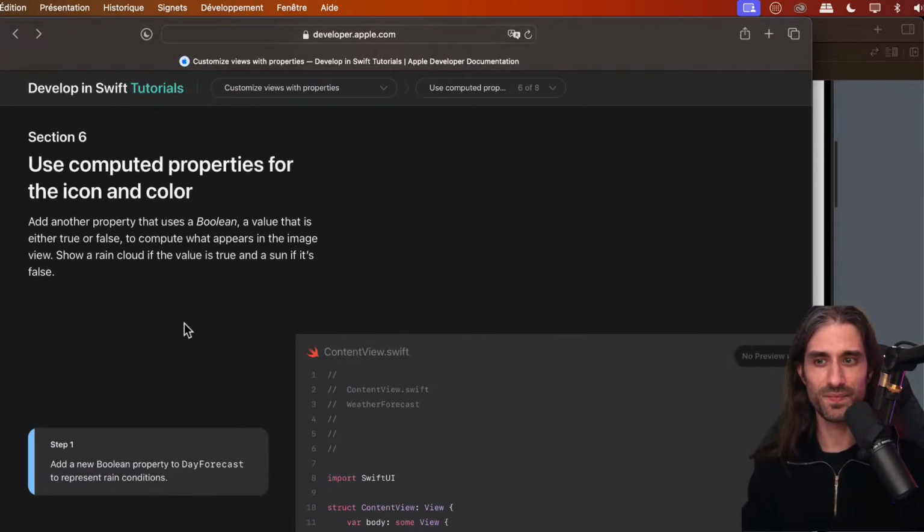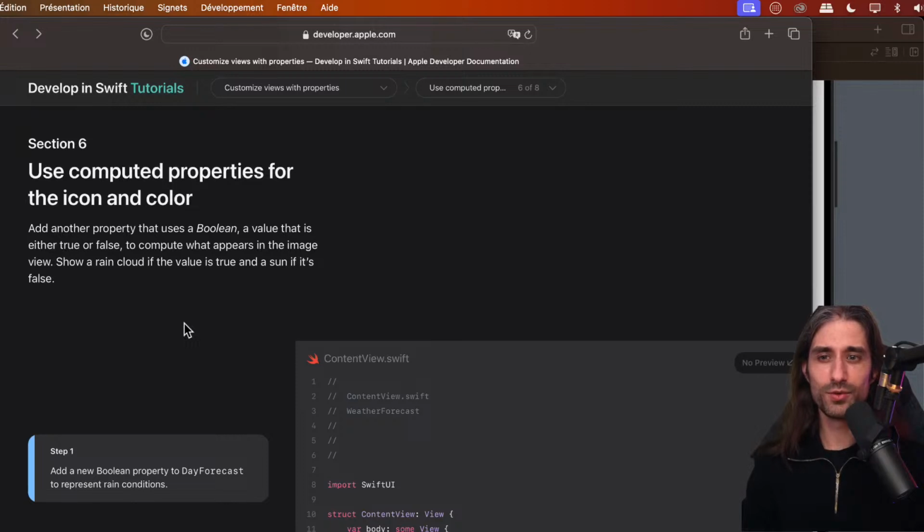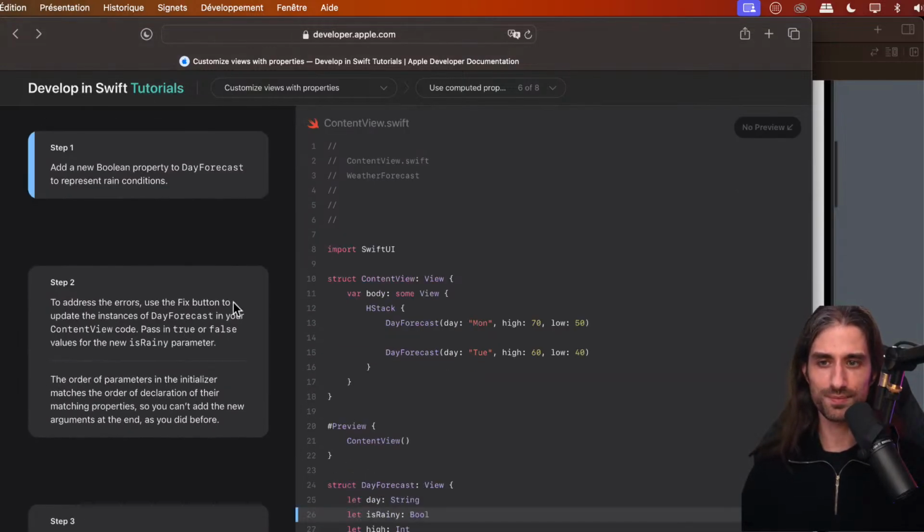suggested this. All right. Then we'll use computed properties for the icon and the color. So we're going to add another property that uses a boolean, a value that is either true or false, to compute what appears in the image view. We show a rain cloud if the value is true and the sun if it's false. So we are in a world where the weather can be either super sunny or super rainy. It's simplified, but it will do the trick.